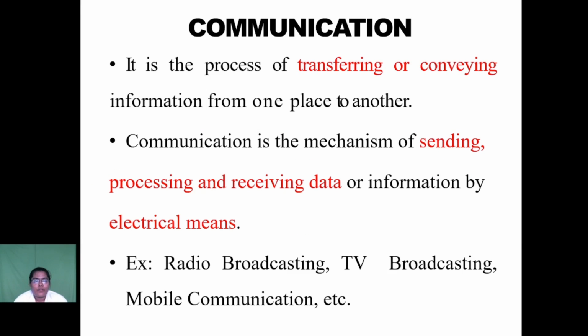First, communication. Communication is the process of transferring or conveying information from one place to another. Communication is the mechanism of sending, processing, and receiving the data. For example, radio broadcasting, TV broadcasting, mobile communication. For communication, we require sender, medium, and receiver. The sender transmits the information, which may be in any form. The medium may be an air channel, wired or wireless.